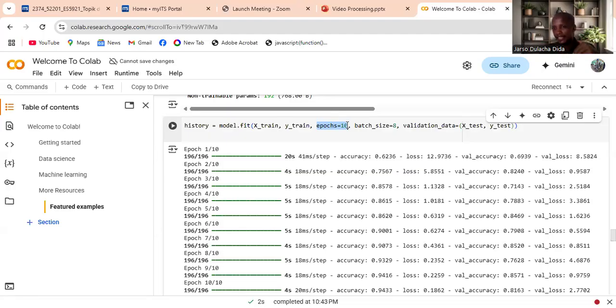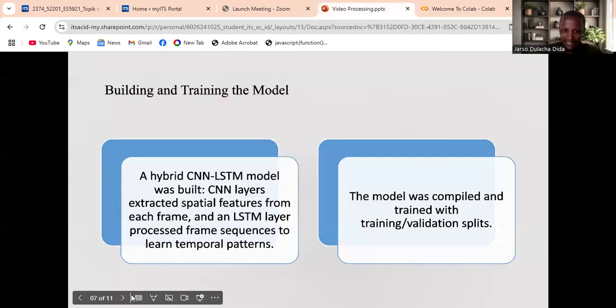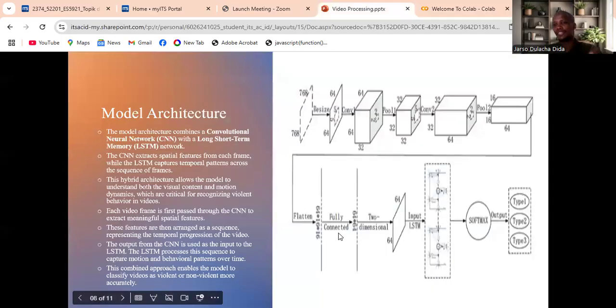At the end, I evaluate the model using a confusion matrix on the test dataset. Then, let's see the architecture of the model. As I've said, it is a hybrid of two models.